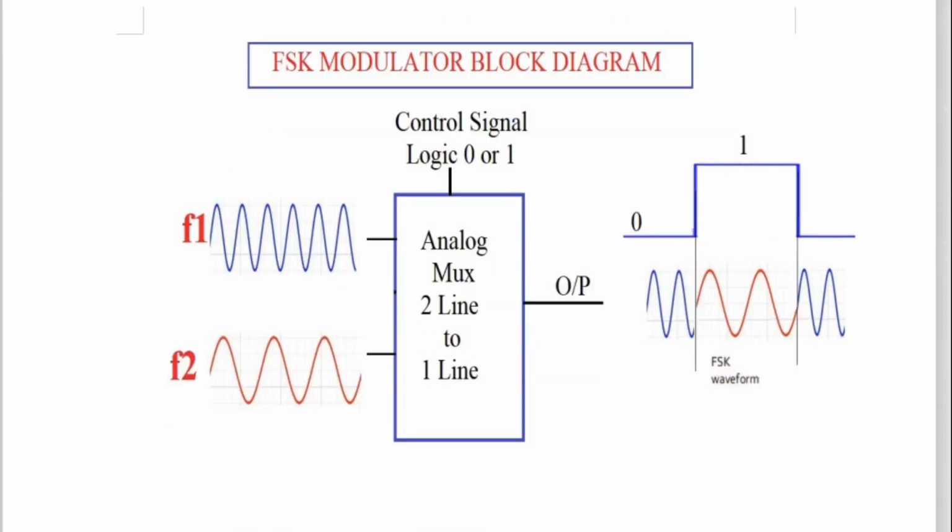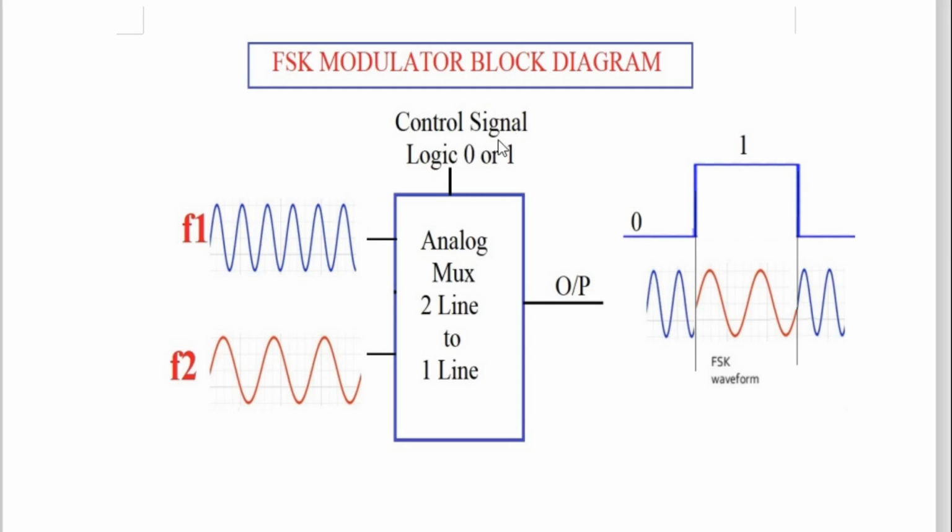Now how to generate that? So, the frequency modulator block diagram. Definitely you must have two frequencies, namely F1 and F2. F1 is applied to channel 1, F2 is applied to channel 2, through an analog multiplexer, 2 line to 1 line. When the control signal is in logic 0, the first channel input will go to the output. Here the control signal is in logic 0. What are you getting at the output? You are getting one frequency.